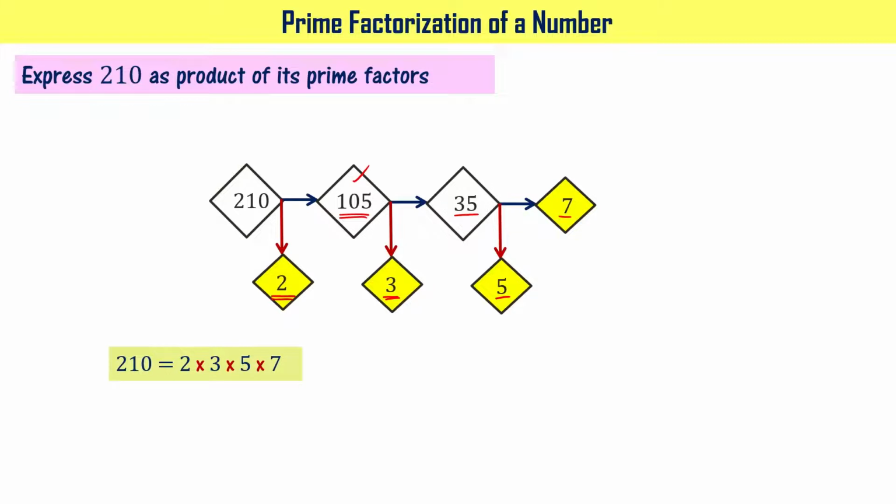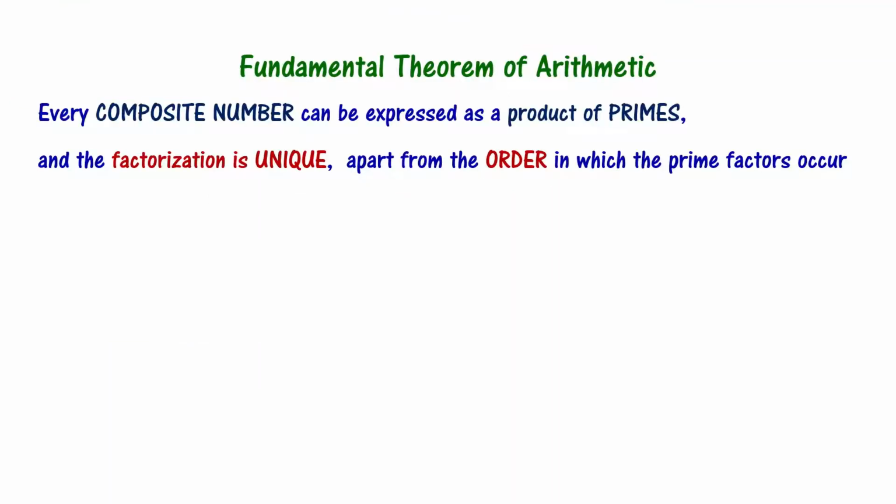You see, 210 is a composite number. We have written that as a product of prime numbers. Four numbers here: we have number 2, number 3, number 5 and number 7. Now you understood the first statement of the fundamental theorem of arithmetic. It states that every composite number can be expressed as a product of prime numbers, right? We have seen number 15, number 18 and 210. So with the help of those examples, we learned about this statement, right?